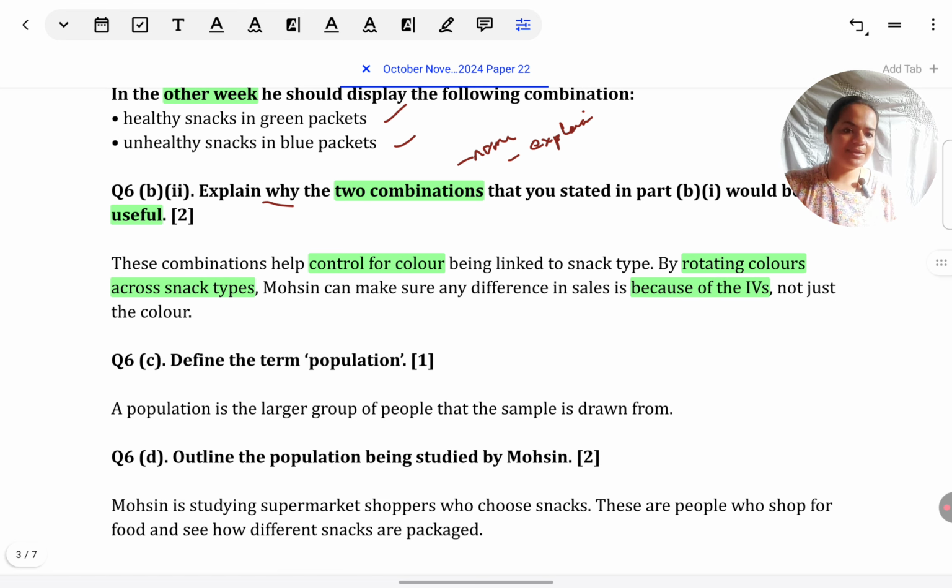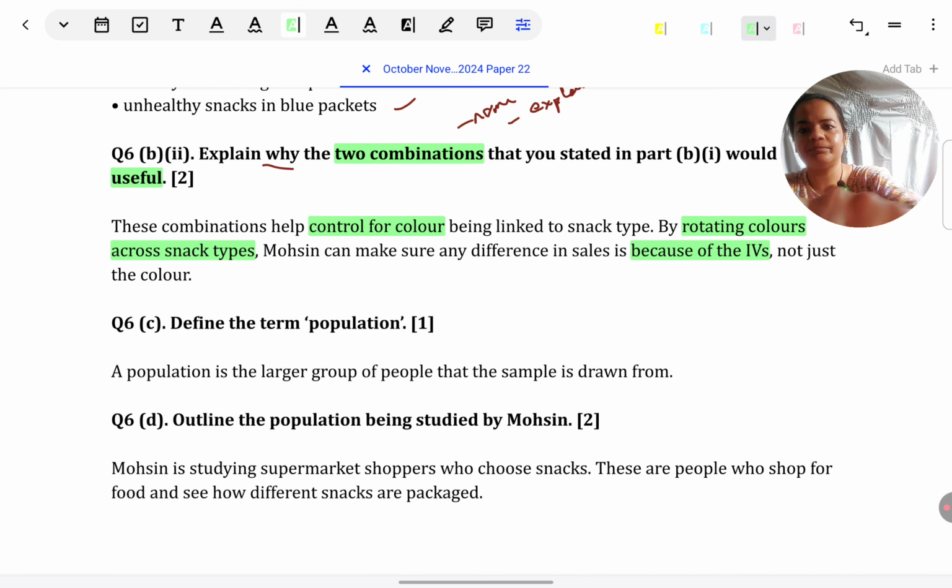In the original, he was keeping the color constant and he was changing the type of snack. So in that case, it would be because of color. So why he should exhaust the other combinations is so that it's not just because of the color. Let's look at the next question.